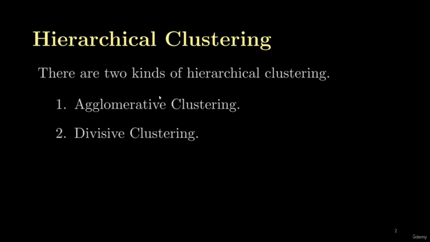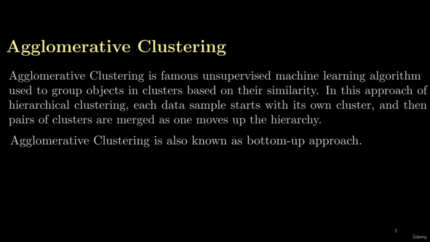So what is the definition of agglomerative clustering? Agglomerative clustering is a famous unsupervised machine learning algorithm which is used to group objects in clusters based on their similarity. Like every clustering technique, we group the data samples based on their similarities. Those data samples which are similar to each other are grouped in one cluster and others are grouped in another cluster. In this approach, each data sample starts with its own cluster and then pairs of clusters are merged as one moves up the hierarchy.